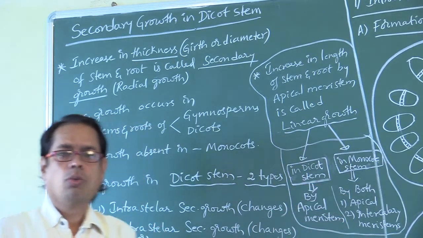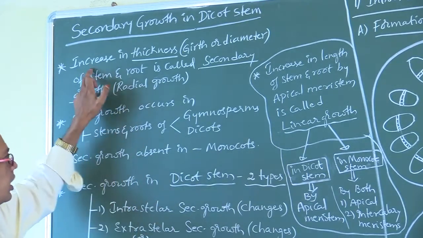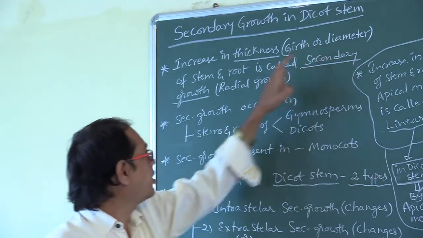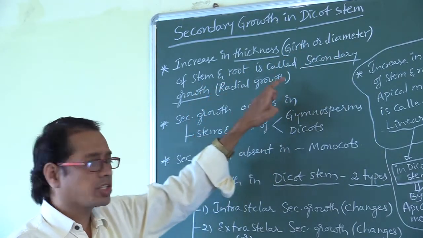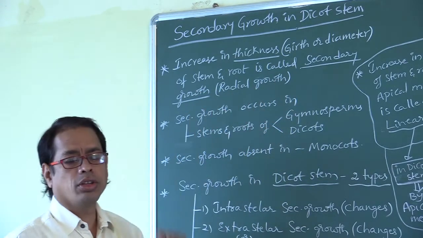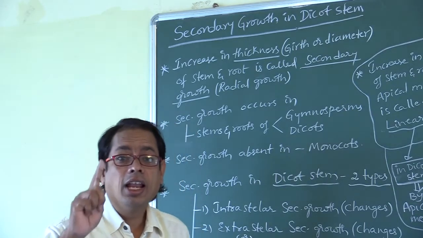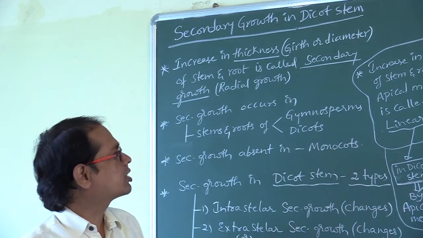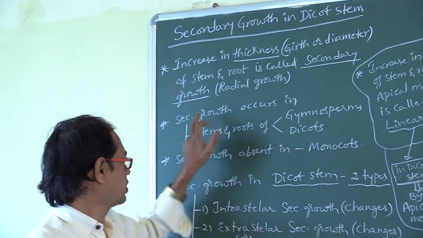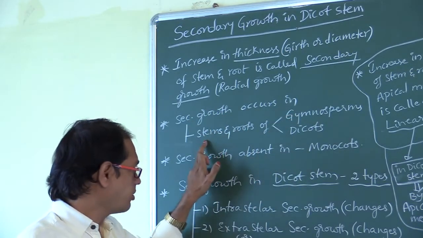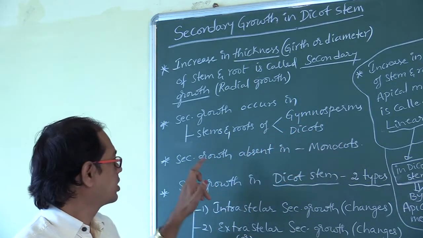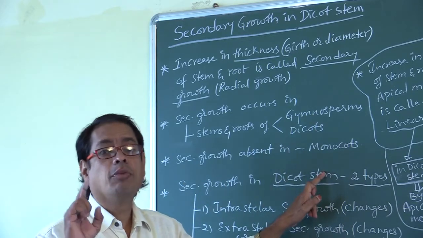Now, what is secondary growth? Increase in thickness, girth or diameter of stem and root is called secondary growth, also called radial growth. Secondary growth occurs by lateral meristems. So secondary growth occurs in stems and roots of gymnosperms and dicots. Secondary growth is absent in monocots.